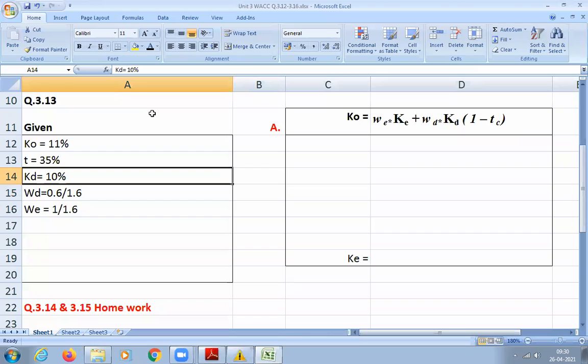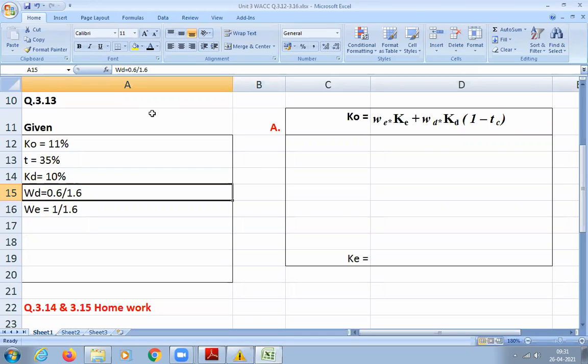Wait, he has given the debt equity ratio, that is 0.6:1. So how is it calculated? Your weightage of debt, that is 0.6, divided by the overall capital. The overall capital is 1.6. How did I get 1.6? Debt is 0.6 and equity is 1. So when you add that, I get 1.6.